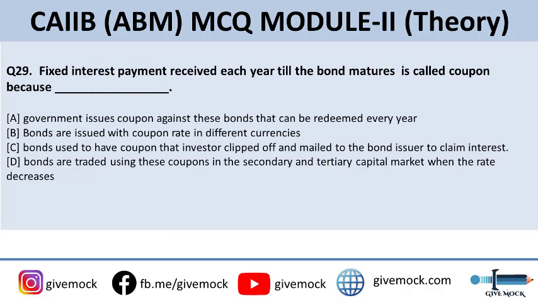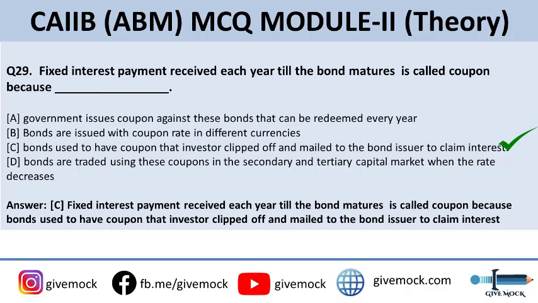Option B, bonds are issued with coupon rate in different currencies. Option C, bonds used to have coupon that investors clipped off and mailed to the bond issuer to claim interest. Or option D, bonds are traded using these coupons in the secondary and tertiary capital market when the rate decreases. The correct answer to this question is option C. Fixed interest payment received each year till the bond matures is called coupon, because bonds used to have coupon that investors clipped off and mailed to the bond issuer to claim interest. This is a historic practice.